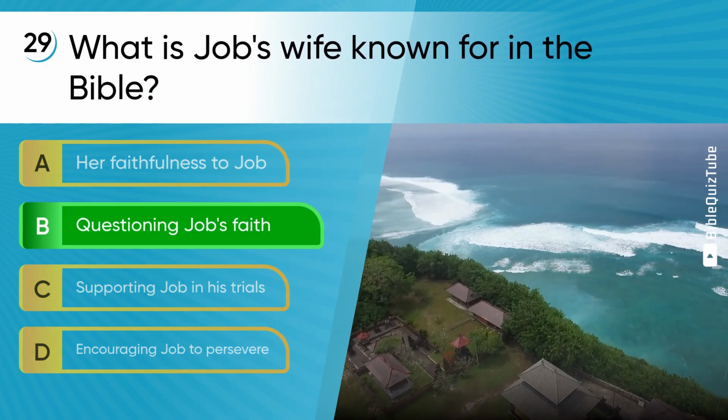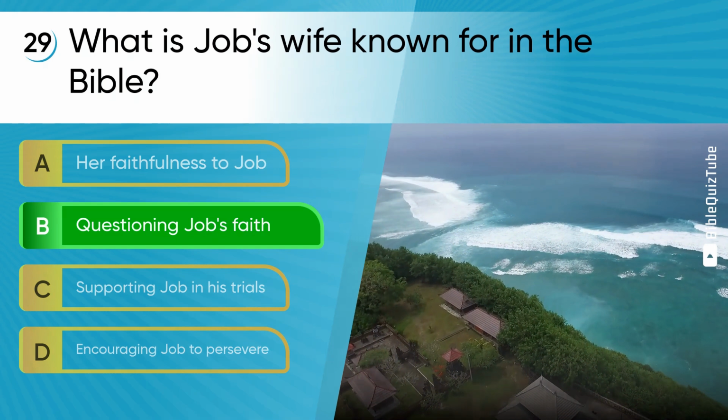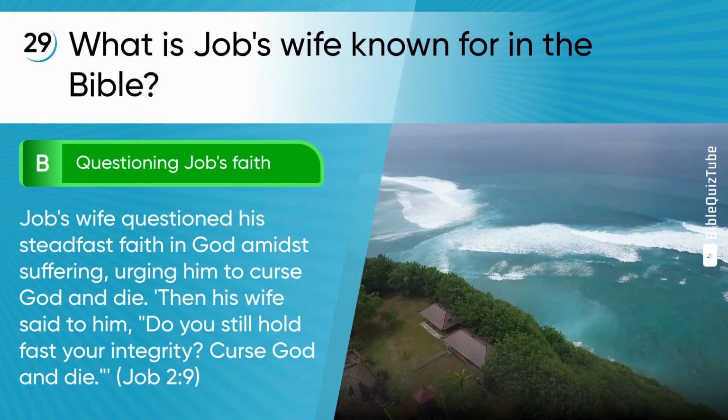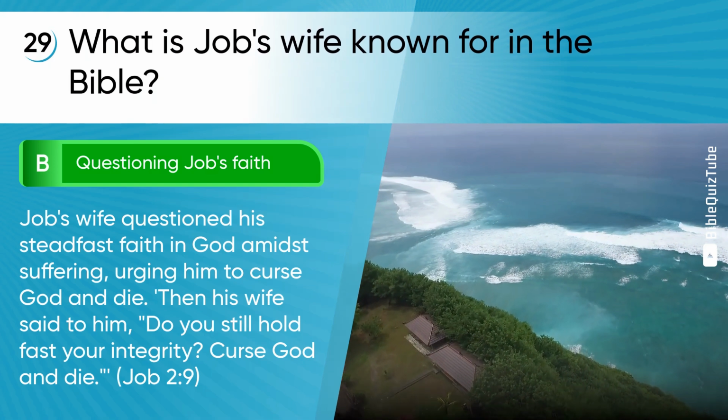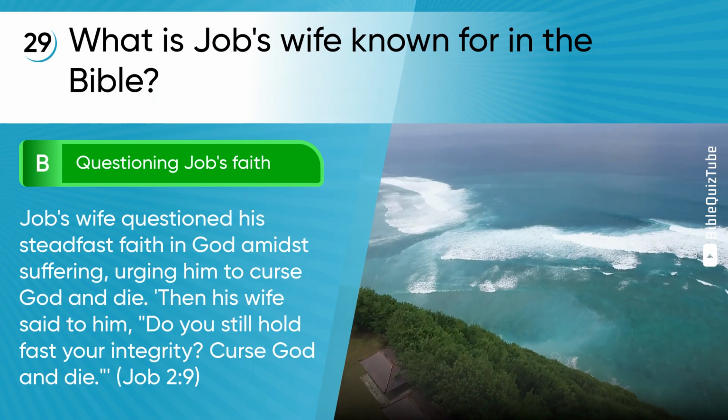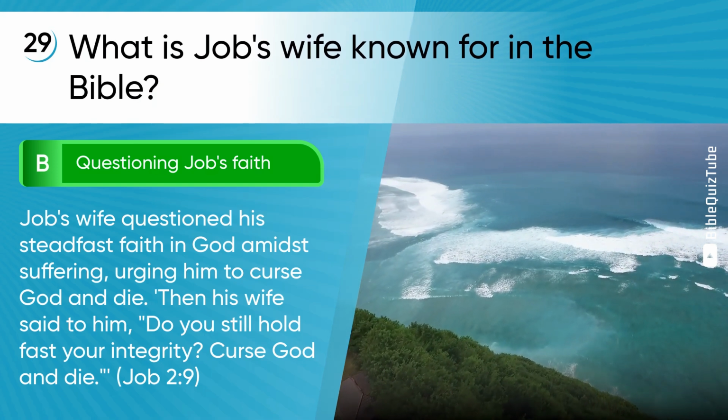The correct answer is B. Questioning Job's faith. The explanation. Job's wife questioned his steadfast faith in God amidst suffering, urging him to curse God and die. Then his wife said to him, "Do you still hold fast your integrity? Curse God and die." Job chapter 2 verse 9.